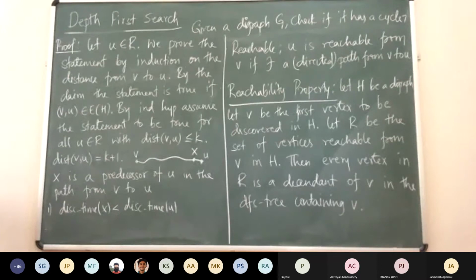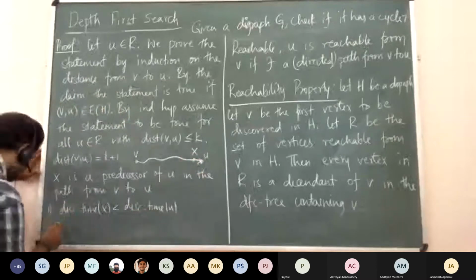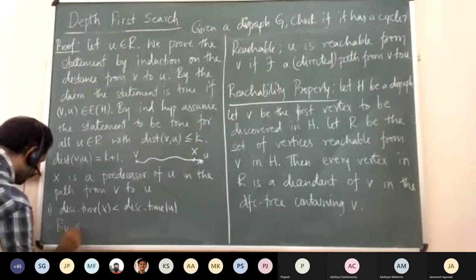Then is the proof clear? Yes. Why is it clear? Because X will become a descendant of U. U will become a descendant of X. Yeah, because there is an edge from X to U, right? So this is by our earlier claim.